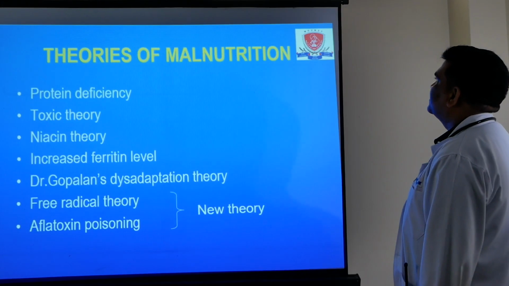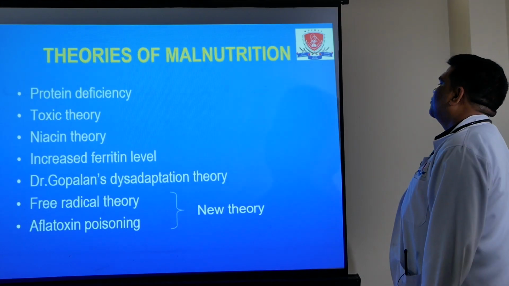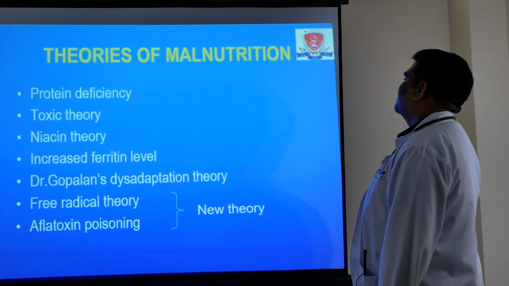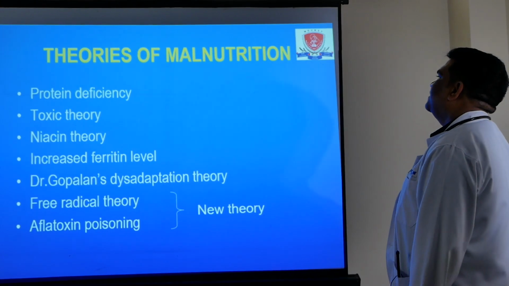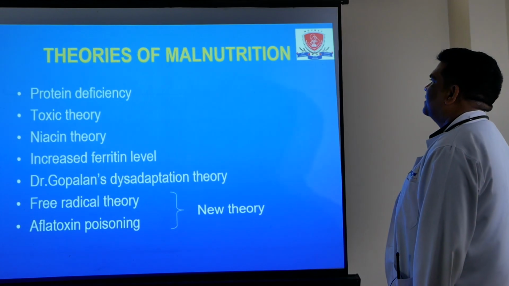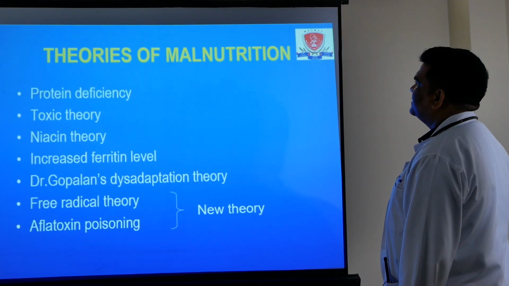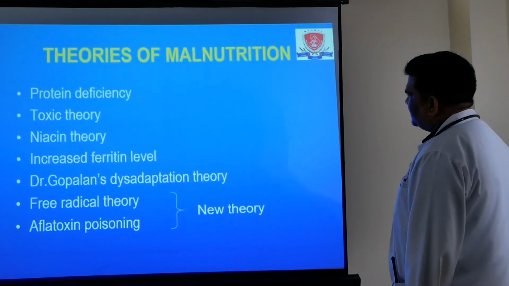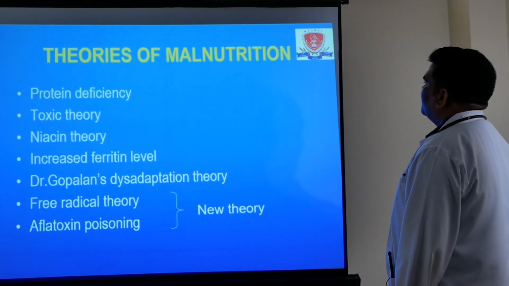There are various theories of why malnutrition is common and why this occurs. Initially, protein deficiency and energy deficiency were the common theories. We know if there is protein deficiency, the child becomes kwashiorkor. If there is energy deficiency, the child becomes marasmus.